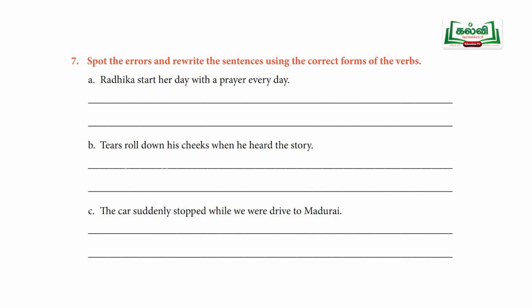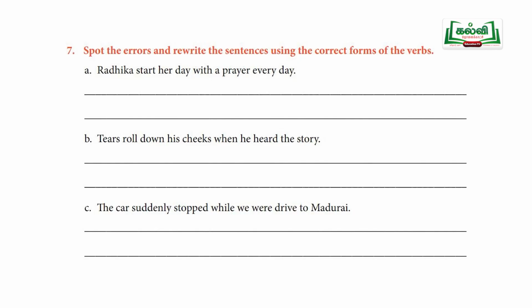The next exercise is spot the error and rewrite the sentences using the correct form of the verbs. Radhika start her day with a prayer every day. Here there is a clue, students. Every day expresses regular work. As I have already told you, every day shows the present form of the verb. While reading the sentence, you have to stick to the verb. Here which is the verb? Start. Okay. There is a rule, students, you could have already studied. Radhika is a singular noun, so you have to use start with an s. So, Radhika starts her day.